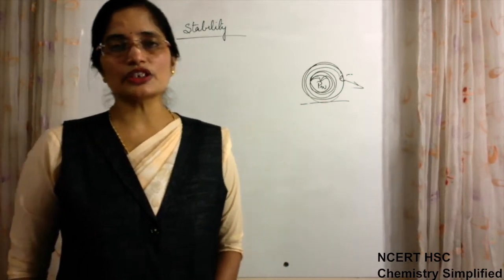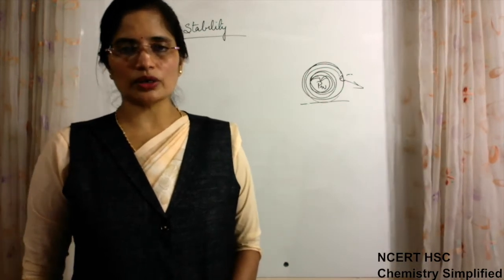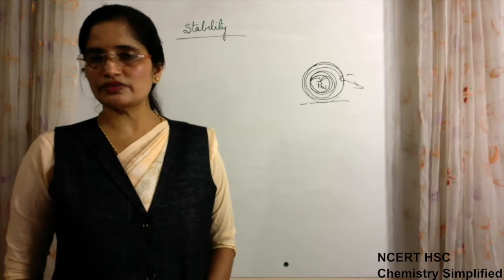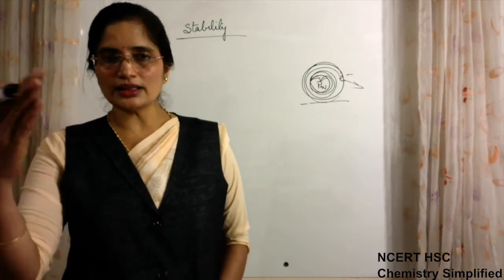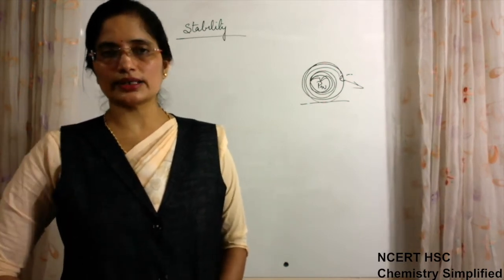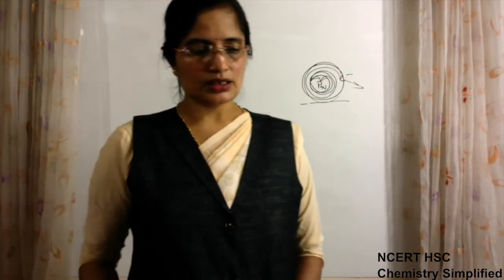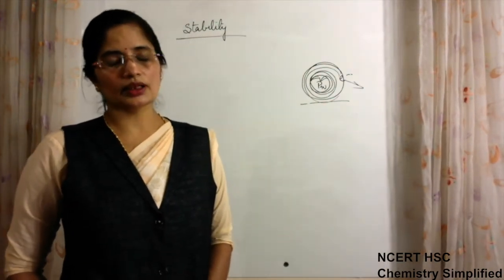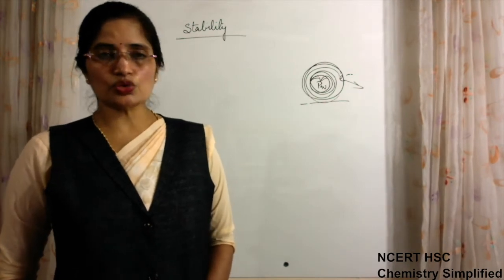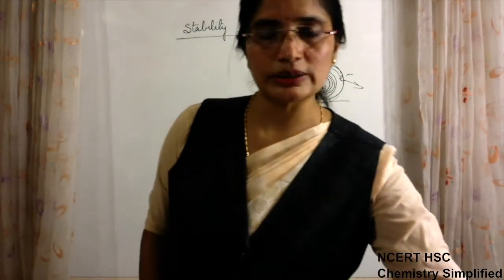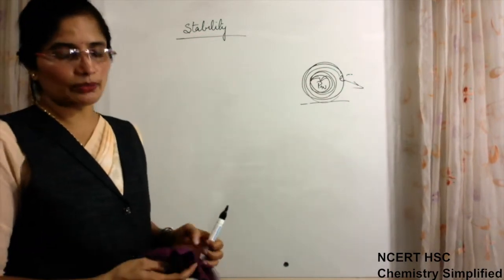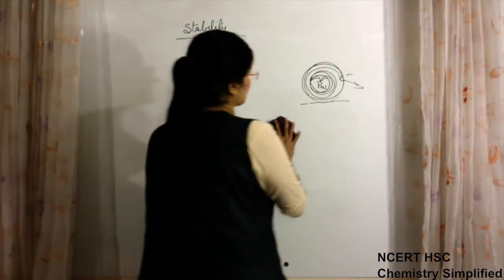The second drawback of the Rutherford model was that it could not explain the atomic spectrum of hydrogen, which we just studied. Why are these spectral lines not continuous? Why are they discontinuous, all falling in different regions of the spectrum? So these two points were there, because of which the next model, the Bohr model, came into existence.